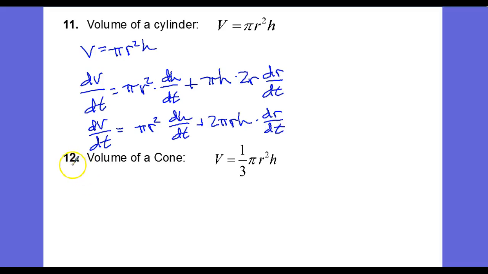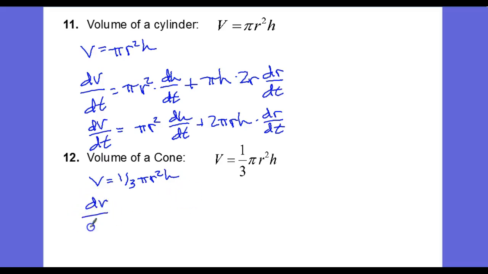Finally, in number 12, we have the volume of a cone. V is 1/3 pi r squared h. That's 1/3 the volume of the cylinder with the same height and radius. And so let's differentiate.